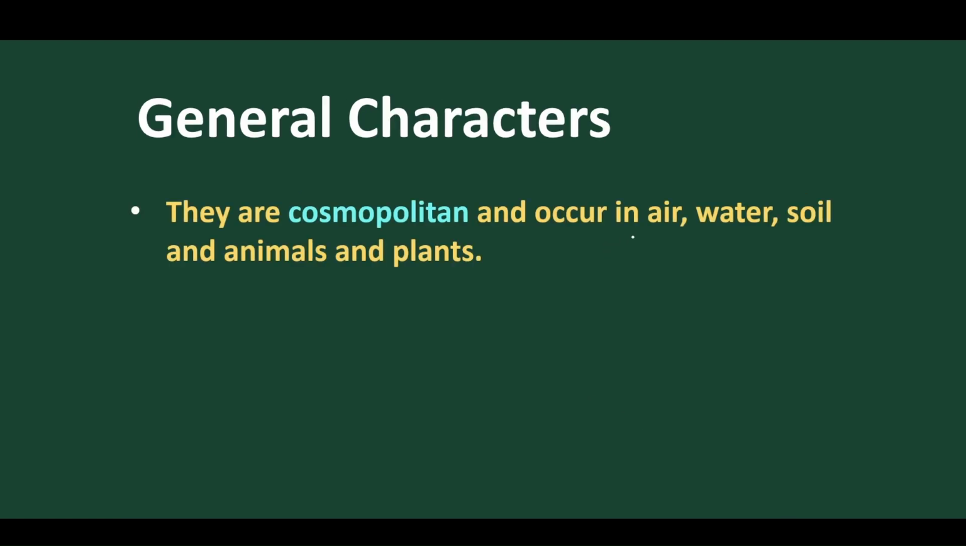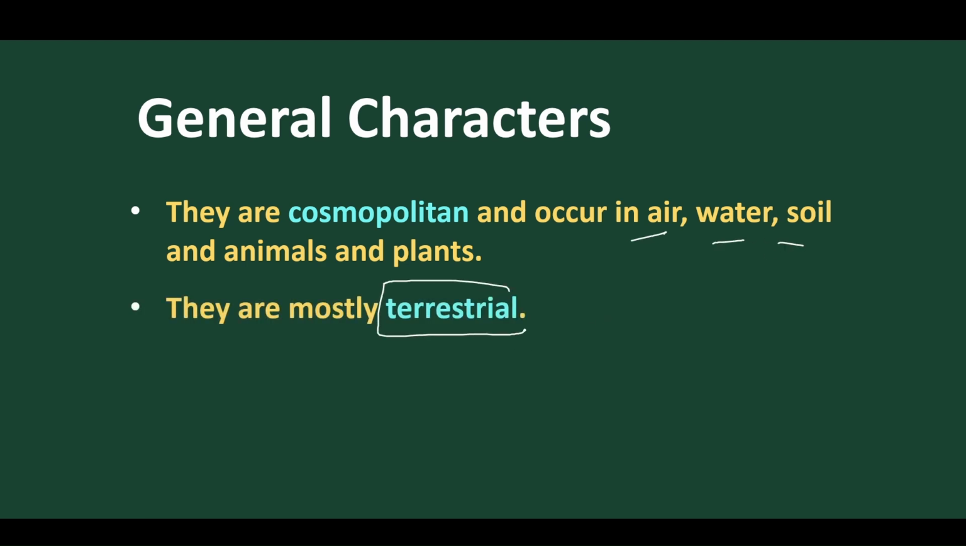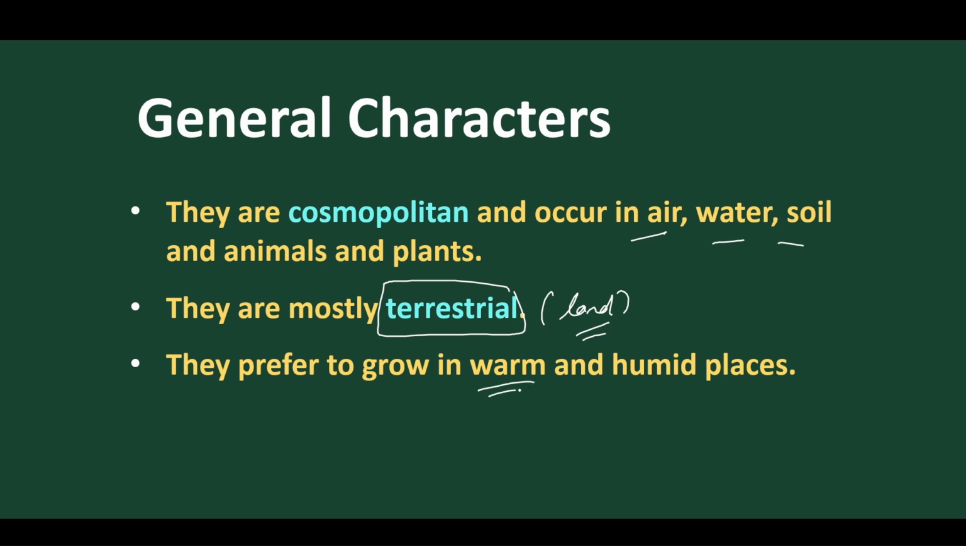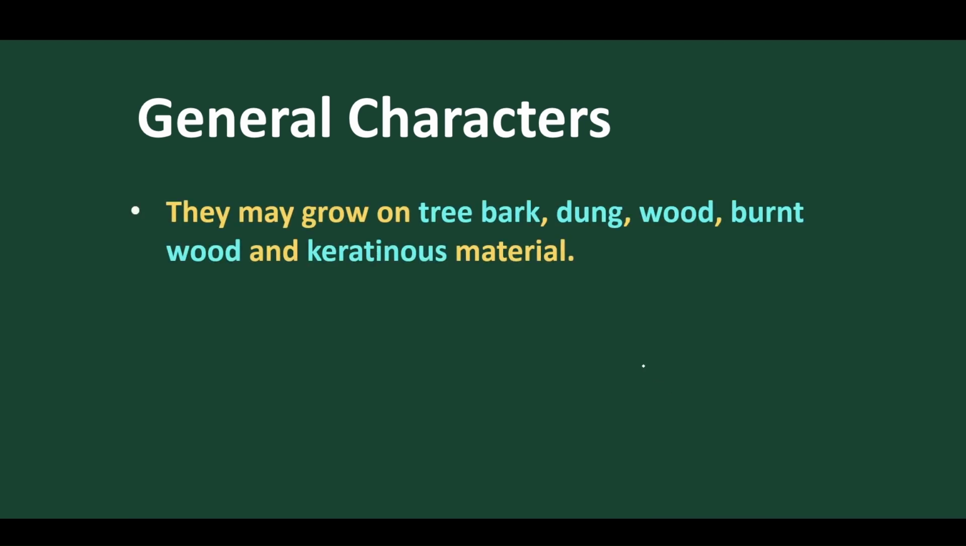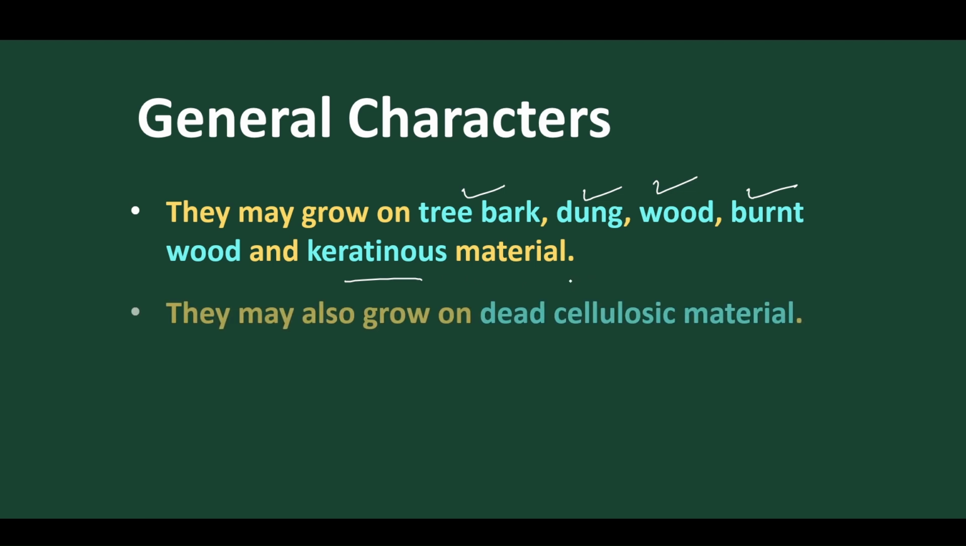As we have discussed, they are cosmopolitan. They are found in air, water, soil, animals, plants, and they are mostly terrestrial, meaning they are mostly found on land. And they prefer warm and moist places to grow. They may grow on tree bark, cow dung, wood, burnt wood, or on keratinous material, that is hair or any keratin proteins. They can grow everywhere. They also grow on dead cellulosic materials.